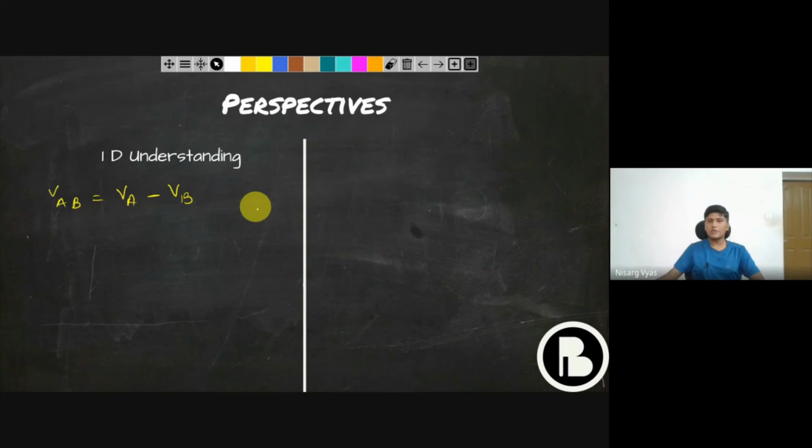This is VAB equals VA minus VB. Let's take a very wonderful example. Suppose you are moving inside a train, so this is your reference frame. You are A and your friend is B. You are moving inside a train with velocity VA.